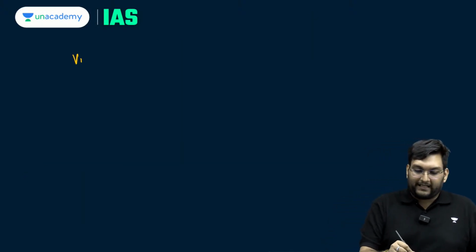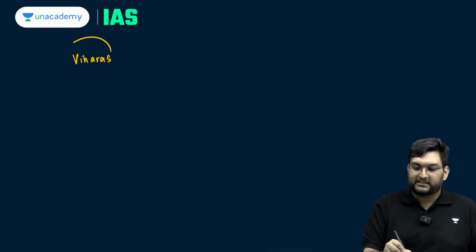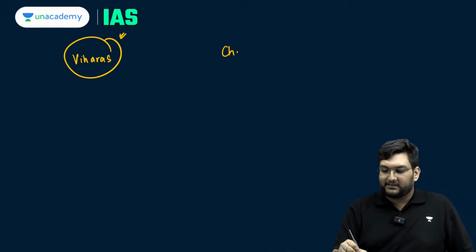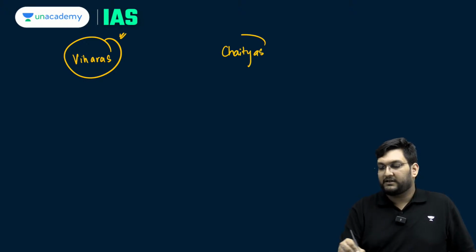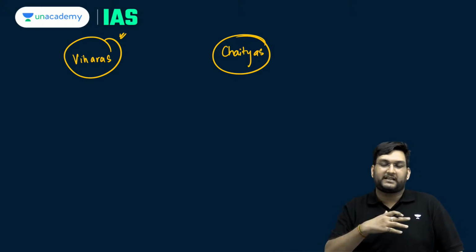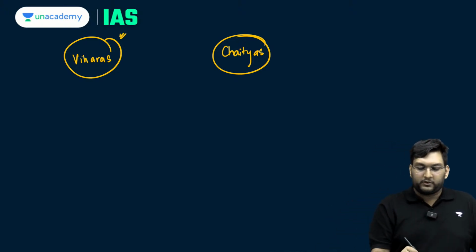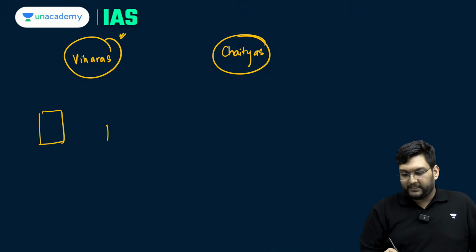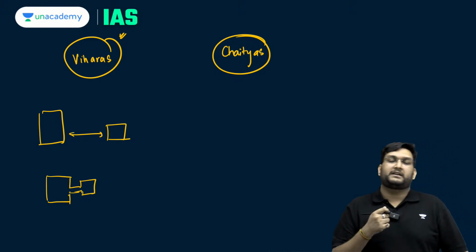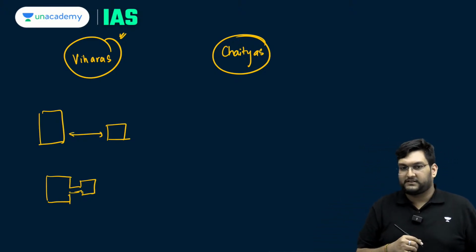See, Viharas are nothing but the residential complex or the monasteries of the monks itself. Chaityas are nothing but the shrines. Now there could be 2 to 3 different combinations in which Chaitya and Viharas actually work. For example, you could have a Vihara separate from a Chaitya and the monks would travel to and fro from it. You could also have a Vihara which is attached to a Chaitya, and this was not that common at this point of time, but we have examples of this itself.